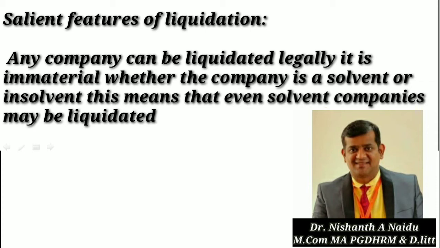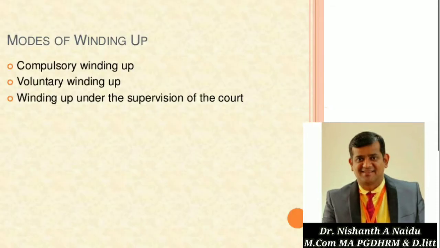Next we are going to understand the modes of liquidation. Let us understand the modes of winding up. Number one, compulsory winding up. Number two, voluntary winding up. Number three, winding up under the supervision of the court. These three are the modes by which we can wind up the company. We are going to understand them in brief first, and later I am going to explain them one by one in detail.